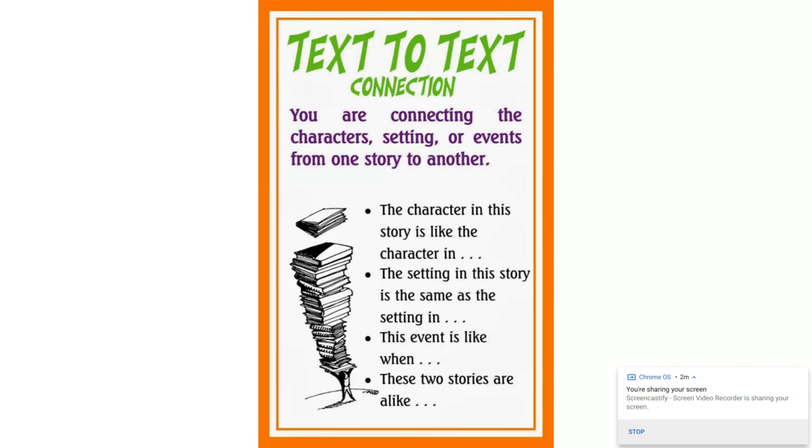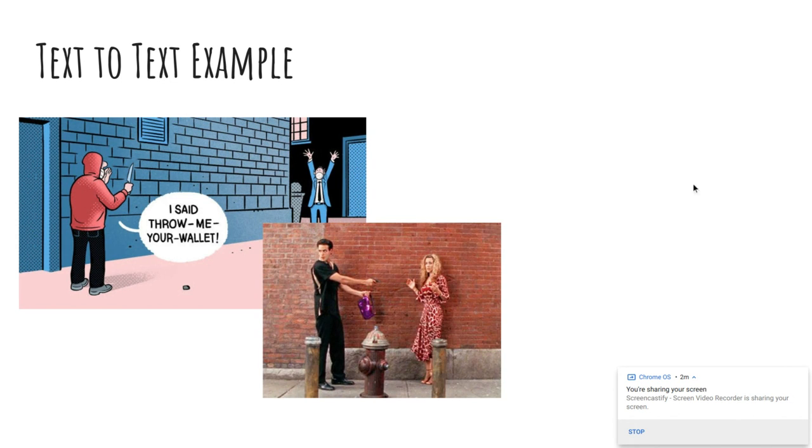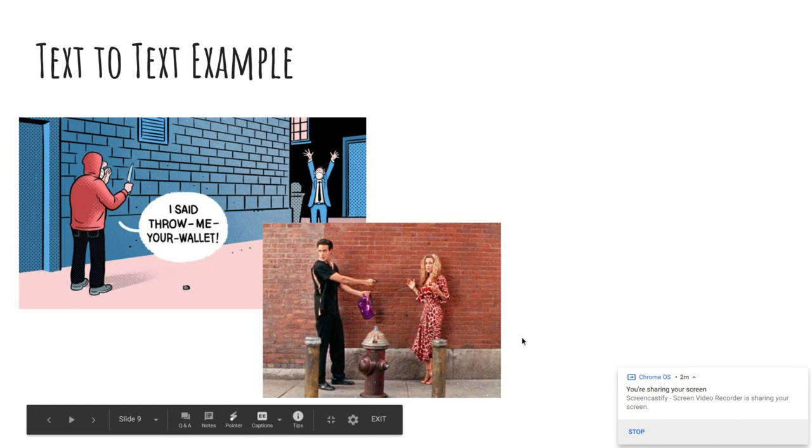Next type of connection, a text to text connection. Here we're connecting the text that we're reading to another story. So we're thinking about the characters in the story, we're thinking about the setting where the story takes place, or something that happens in the story, an event. Thinking back to this same situation, I'm trying to think of anything that I have seen or read that something similar is happening. So I'm reminded of this show, Sex and the City.